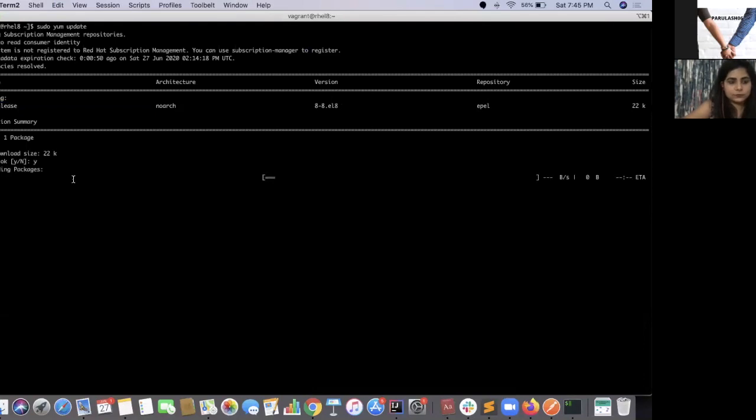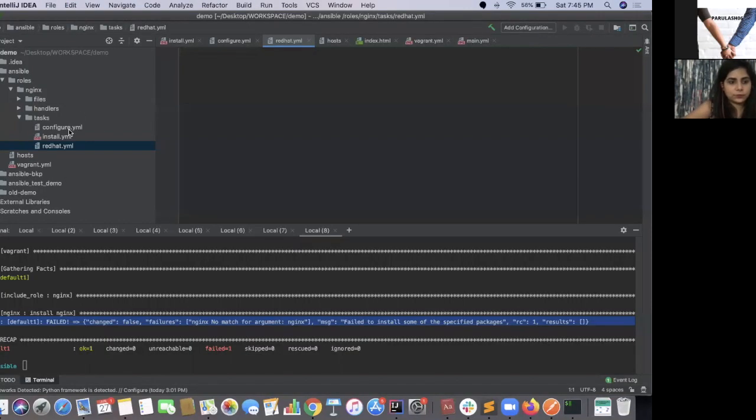Okay. So if I want to install this, what I'll do is name: install for Red Hat, yum, and the name of your package that you want to install, similar to the package that we have given.